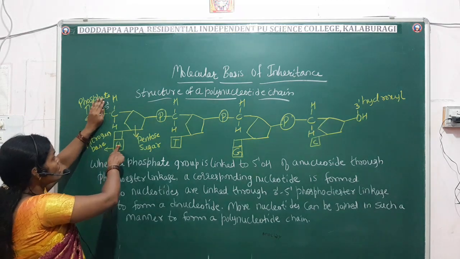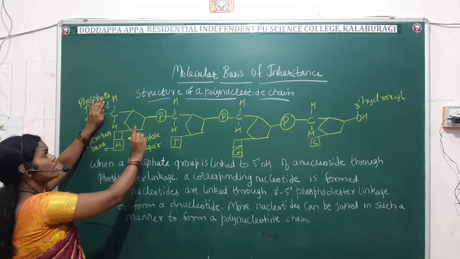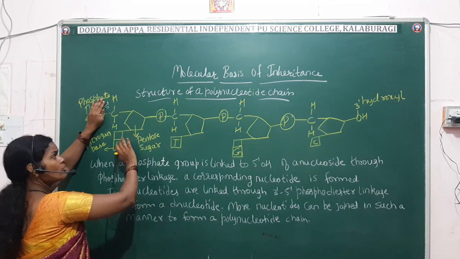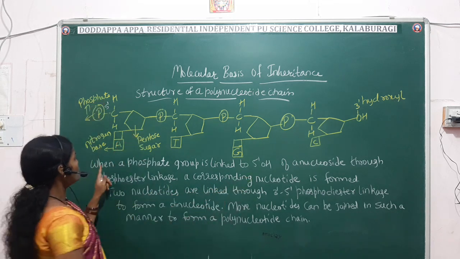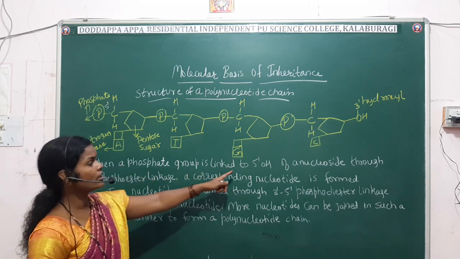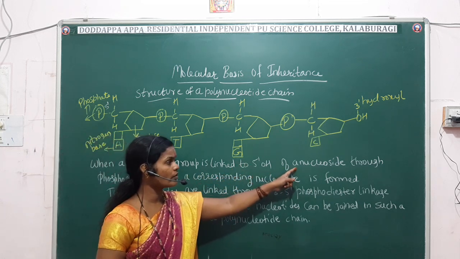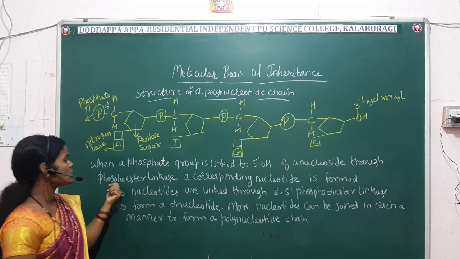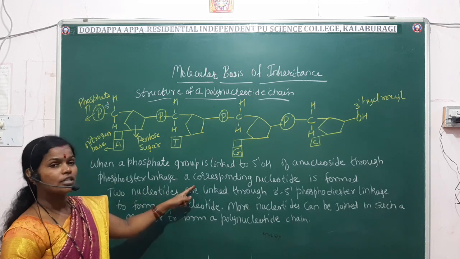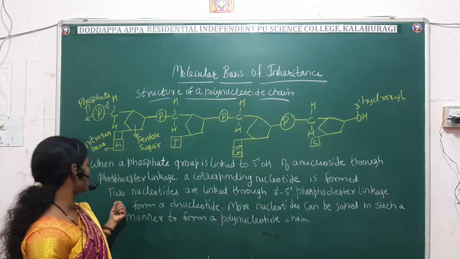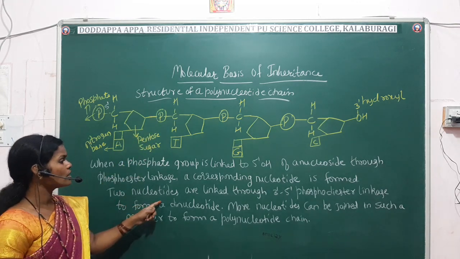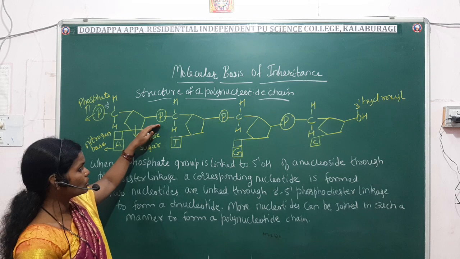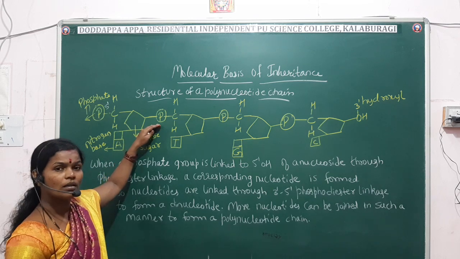Okay, if you remove the phosphate group, only the pentose sugar and the nitrogen base are present, and that is called a nucleoside. So when a phosphate group is linked to the 5' hydroxyl of a nucleoside through a phosphoester linkage, the corresponding nucleotide is formed. And two nucleotides are linked through a phosphodiester linkage.